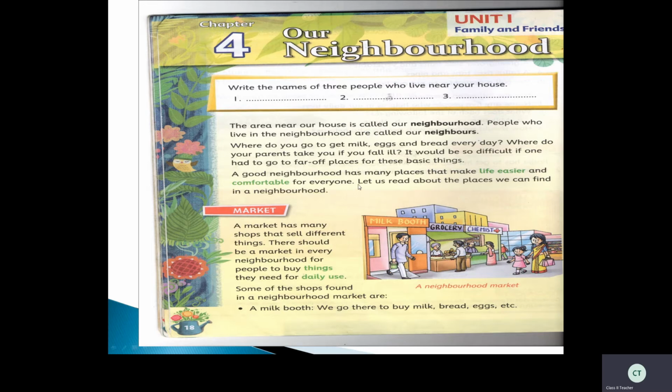So which is a good neighborhood, children? Which is a good neighborhood? A good neighborhood has many places that make life easier and comfortable for everyone.